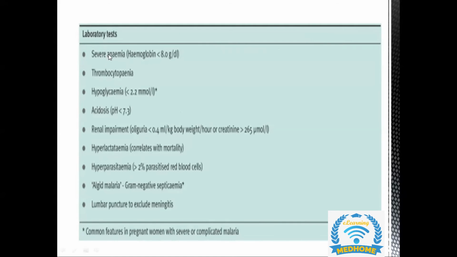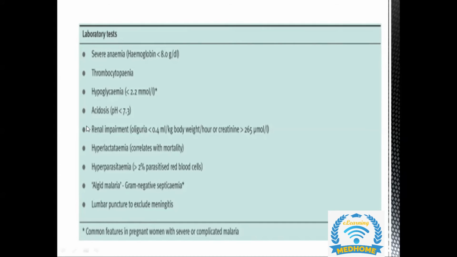We expect anemia. That is, usually we expect the hemoglobin to be less than 8 grams per deciliter. Along with that, there can be thrombocytopenia, hypoglycemia. That is, the glucose level will be less than 2.2 millimole.